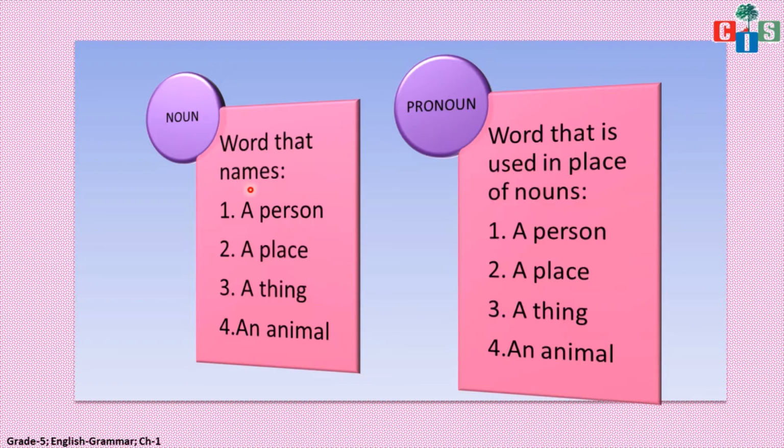The function of the noun in any sentence is to tell the name of a person, a place, a thing or an animal. Okay, whenever any word is telling the name of all these things, then we can categorize that word as a noun, right?